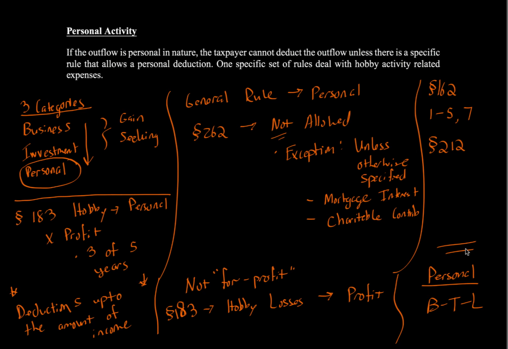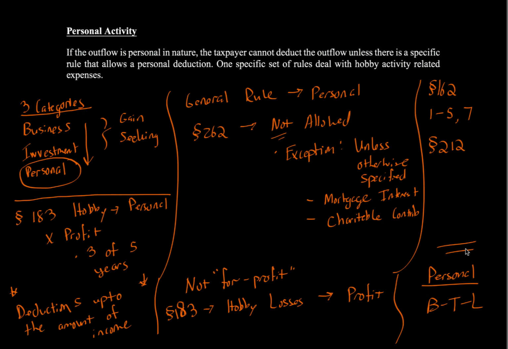2018 or after, you can't take any hobby loss deductions at all under the Tax Cuts and Jobs Act of 2017. Very important. But again, it's very important to understand this because it does make a distinction whether it is a hobby activity versus an investment activity versus a business, because hobby is non-gain seeking, which means it's personal, versus investment and business. If you are not considered a hobby, and you are considered potentially an investment activity, you're not limited under the Tax Cuts and Jobs Act. So it makes a big difference with respect to those items. So again, the rules we're talking about, the application is for 2017 or before.